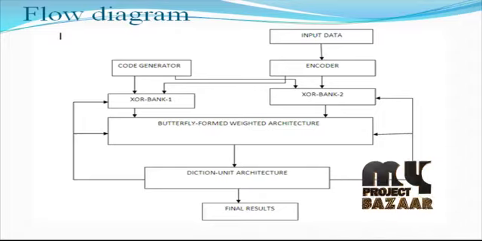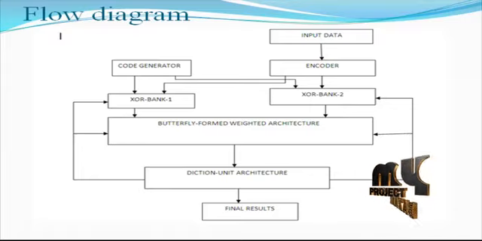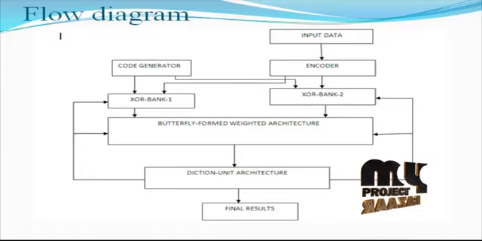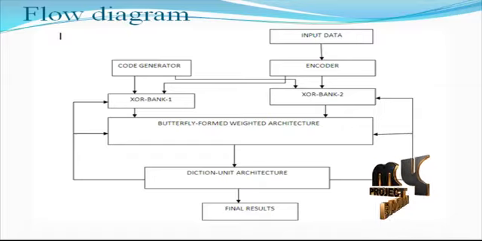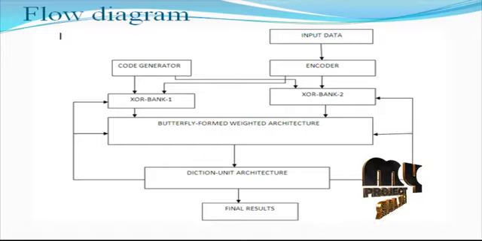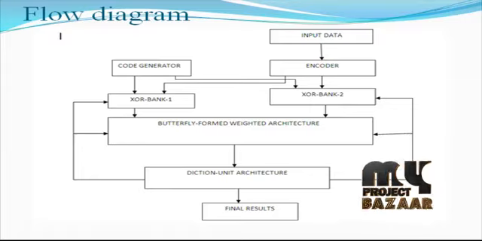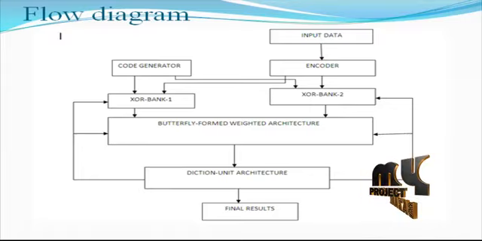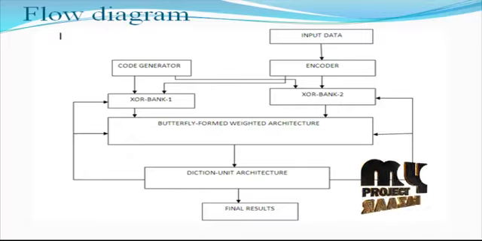The butterfly weighted accumulator results are applied to the decision unit architecture. These results are applied to the table functions. This table gives the match, mismatch or fault condition for the data encoding processing result. This block is considered the error correcting updation block. Then the error correcting results are applied to the decoding architecture.